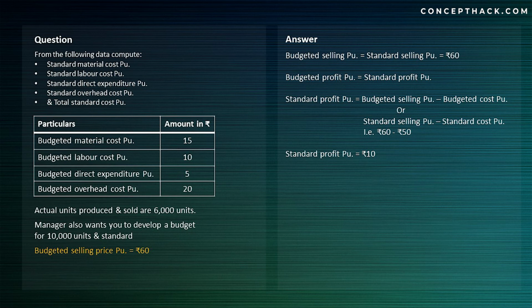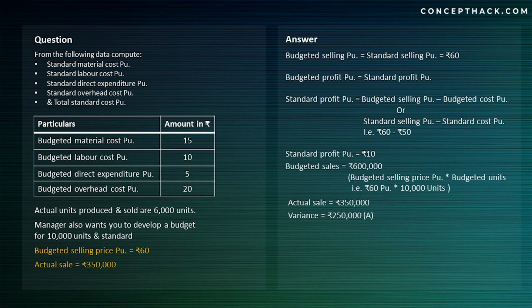So standard profit per unit is equal to budgeted selling price per unit minus budgeted cost per unit, or standard selling price per unit minus standard cost per unit. So in both the cases, my answer is going to be rupees 10, that is 60 minus 50. So I can easily say that my standard profit per unit is equal to budgeted profit per unit.